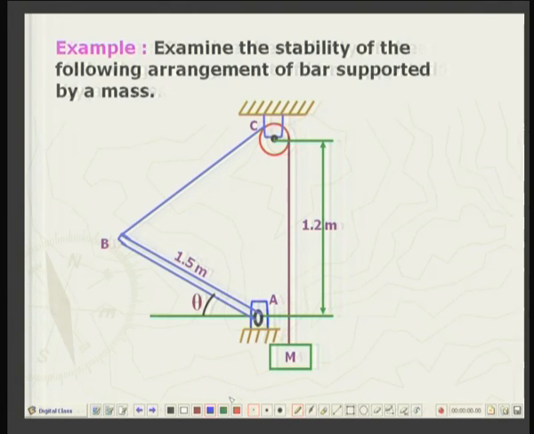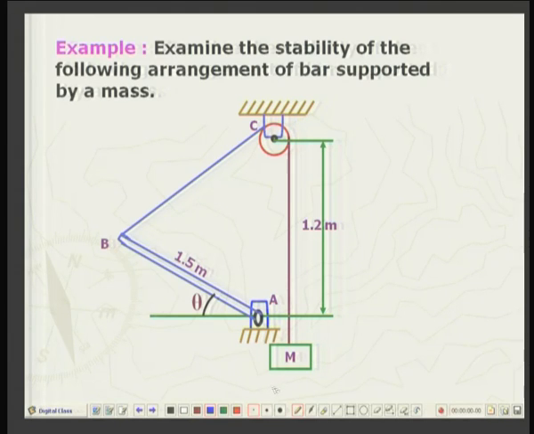You may recall that there is a heavy rod which is pinned at one end, and the other end is going through a string over a pulley and carries a mass m. Okay? And then we wanted to find out, when theta is equal to 20 degrees, what is the value of m which will maintain the equilibrium of this state.